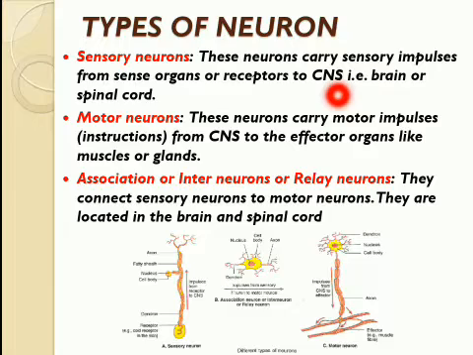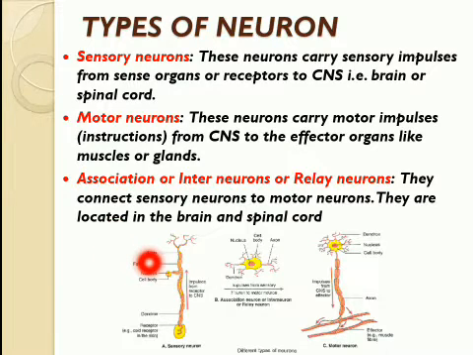Central nervous system means brain or spinal cord. Motor neurons, these neurons carry motor impulses or instructions from central nervous system to effector organs like muscles or gland. Association or interneurons or relay neurons, they connect sensory neurons to motor neurons, and they are located in the brain and spinal cord.